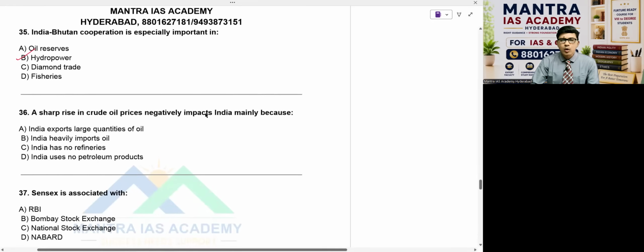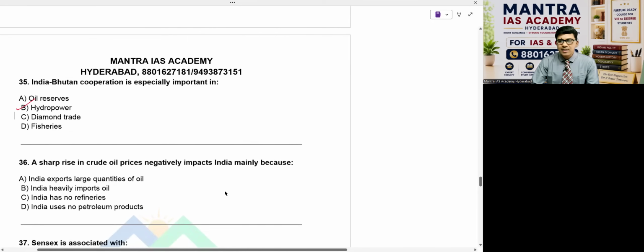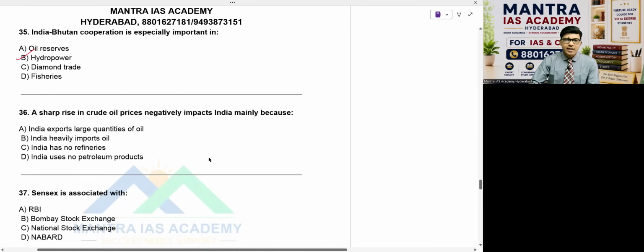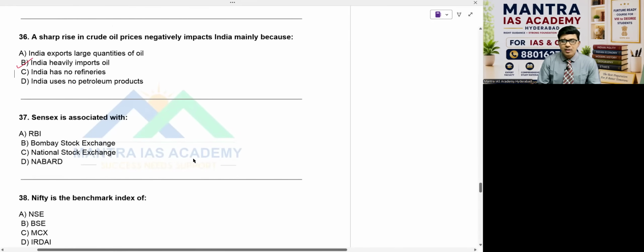A sharp rise in crude oil price negatively impacts India mainly because, option A, India exports large quantities of oil. Very much a joke. B, India heavily imports oil. This is the major point, beta. B is the right reason for this one. Of course, we have to pray to God that this war has to end. So Sensex is associated with RBI, Bombay Stock Exchange, National Stock Exchange, or NABARD. Beta, answer is BSE.